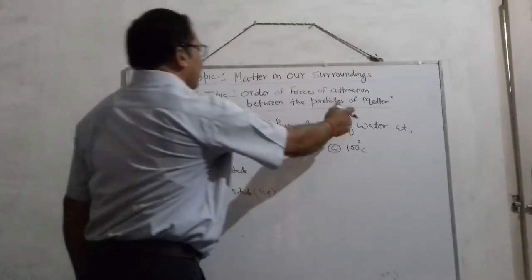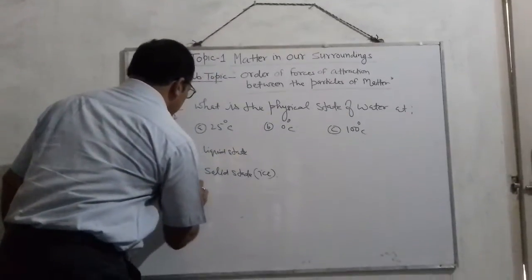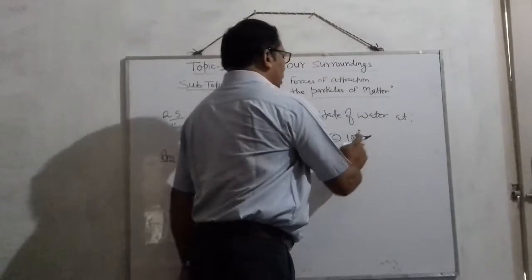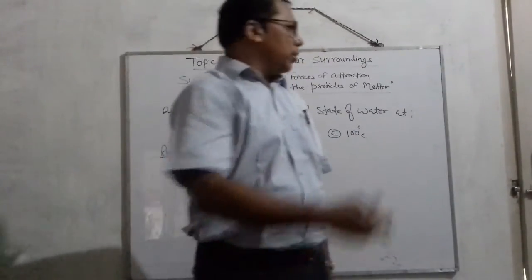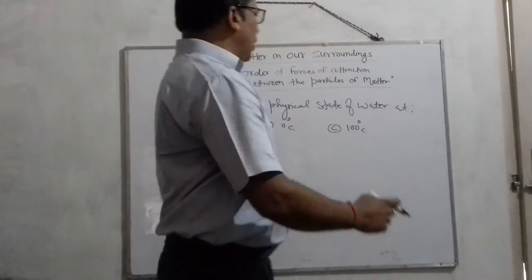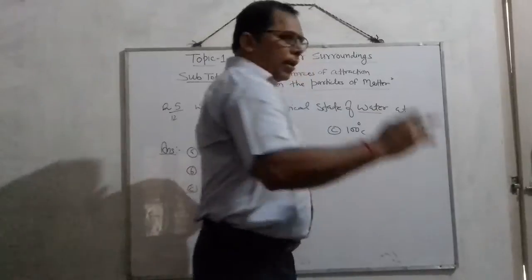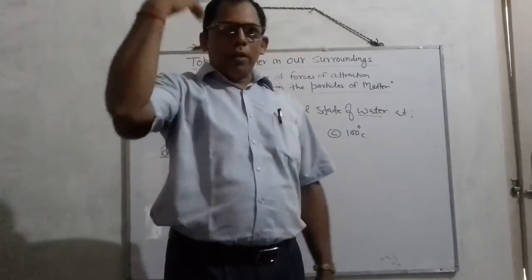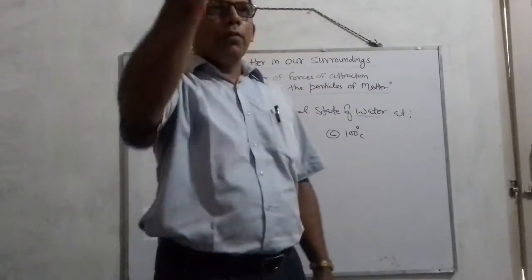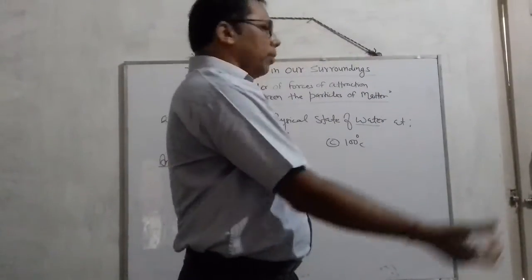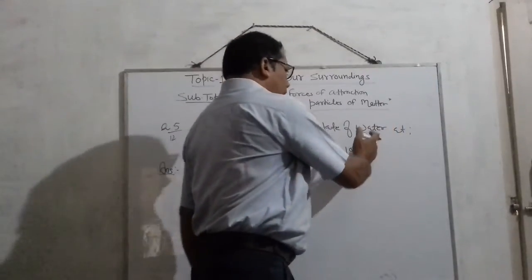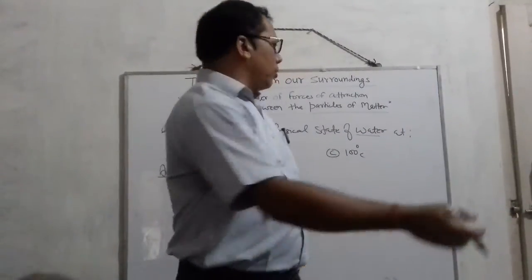Okay. Next question is C. What is the state of water at 100 degrees centigrade? Good question. You know very well, when water is heated at 100 degrees, it starts boiling, and when it starts boiling, what will happen? Vapors or steam will form, and steam always exists in a gaseous state. So very simply, you can reply to this question.